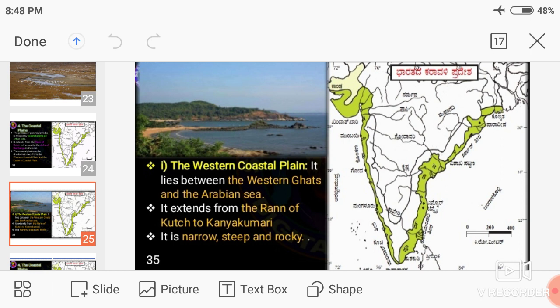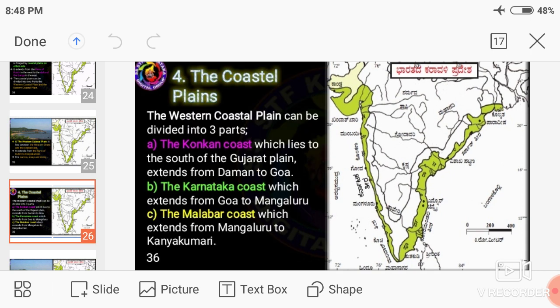Then the Western Coastal Plain can be broadly classified into three parts. Understand? Don't be confused. The coastal plain is classified into two parts, the Western Coastal Plain and the Eastern Coastal Plain.